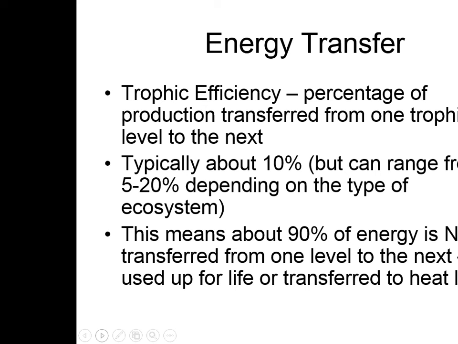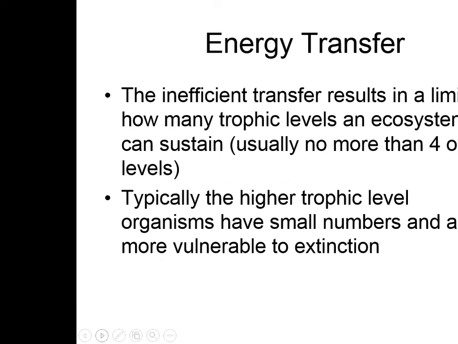Trophic efficiency is the percentage of production transferred from one trophic level to the next. Typically about 10%, but it can range from 5 to 20 depending on the type of ecosystem. This means about 90% of energy is not transferred from one level to the next. It's used up for life, or it is transferred to heat loss. You may remember that from Bio 1.